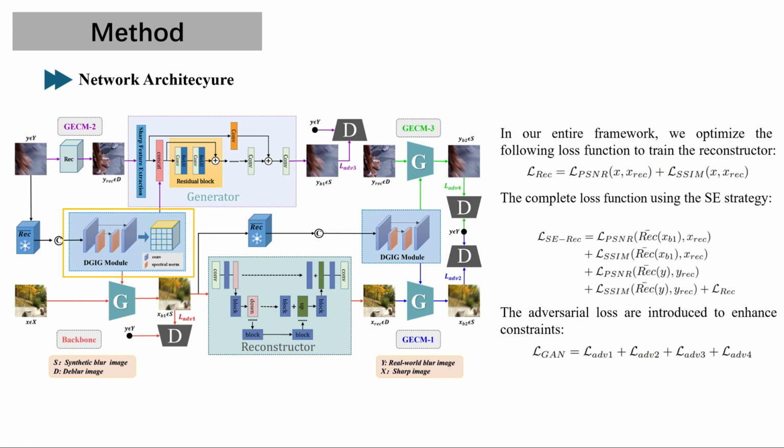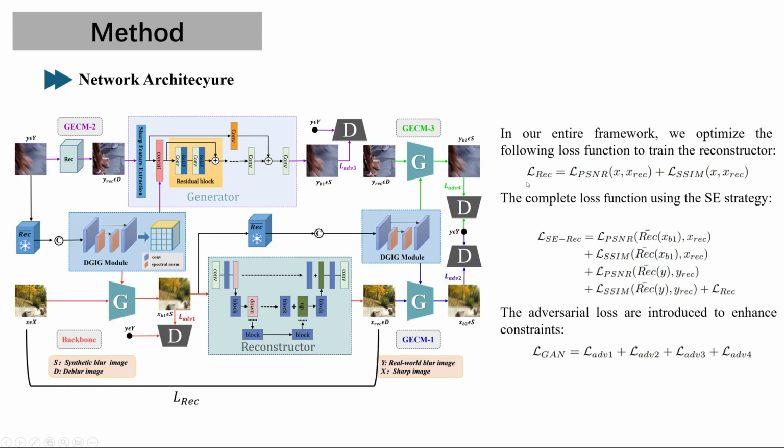Considering that the unsupervised deblurring framework's performance mainly relies on the blur image generator's capability, and also considering the challenges in GAN training, we further introduce an extra process to enhance the quality of the synthetic images. We optimize the following loss function to train the reconstructor.